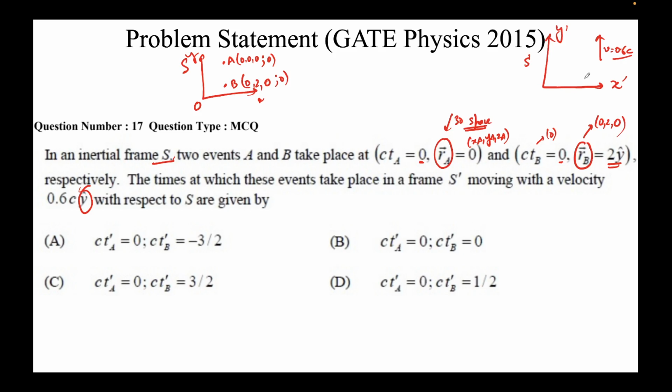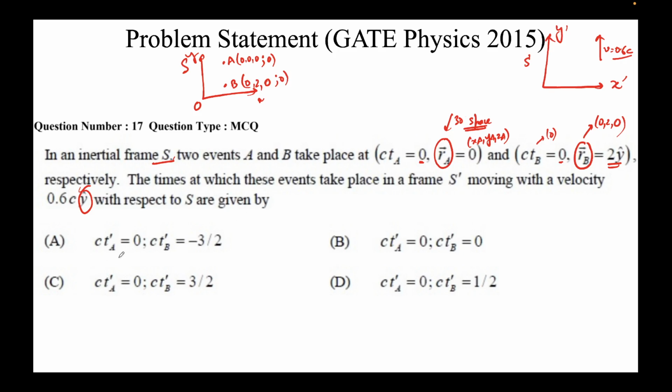It did not explicitly say that, but since S prime is moving with a constant velocity with respect to S, we get to know that S prime is also an inertial frame of reference. Hence, all the expressions of Lorentz transformation are equally valid in this frame. So it's given here, and we need to find TA prime and TB prime.